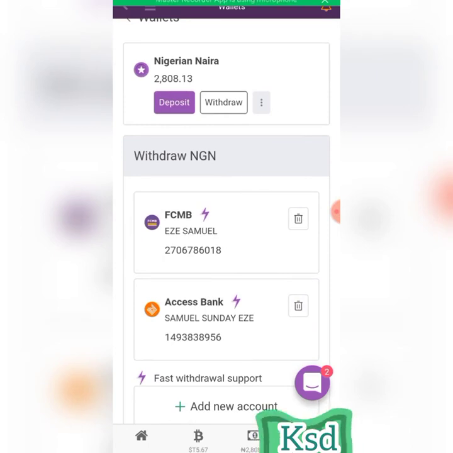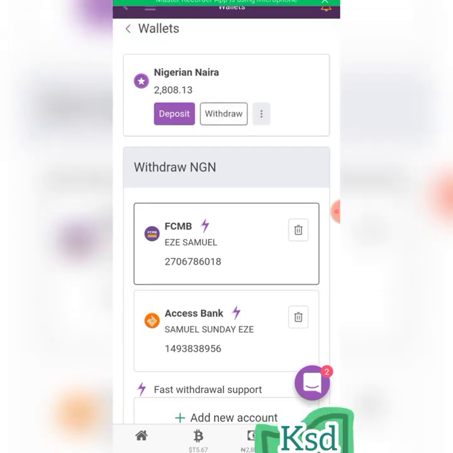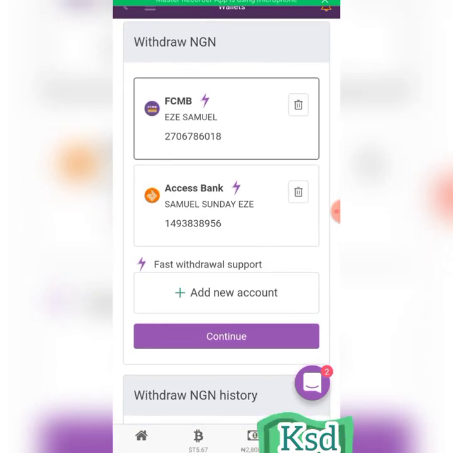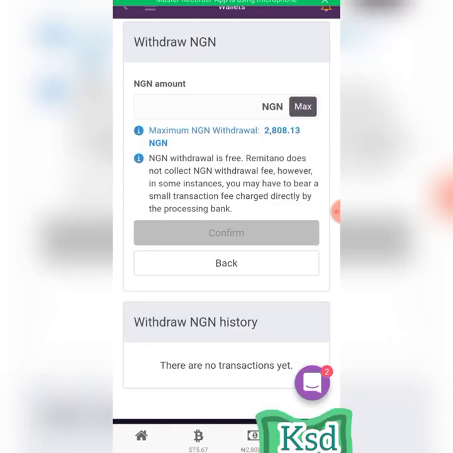So now I want to withdraw. I will just select this bank. I will click on withdraw. If I click on withdraw, I select the one I want. Do you see? I have selected the FCMB. I click on continue.